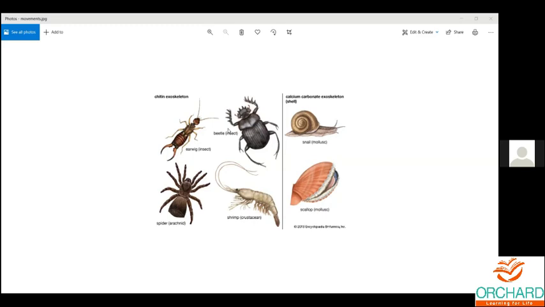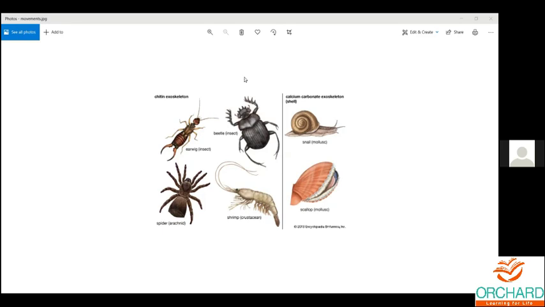Invertebrates generally have soft bodies. All the invertebrates do have soft bodies. Some kinds of invertebrates, for example the snail and the earthworm, have a soft body.